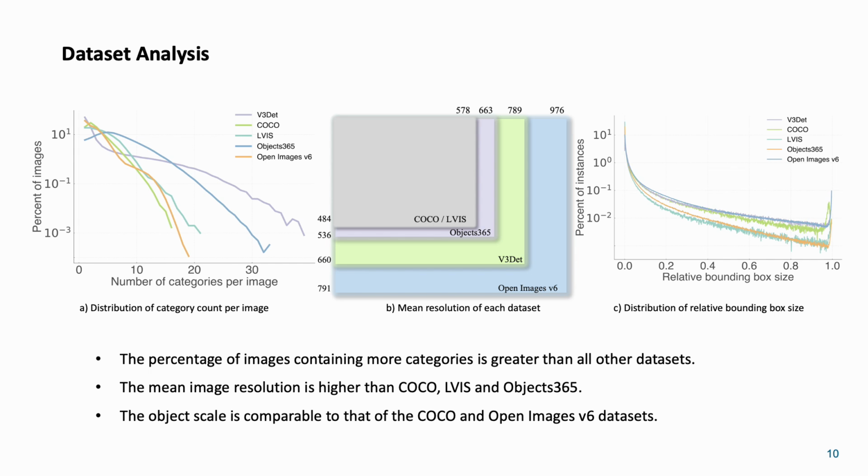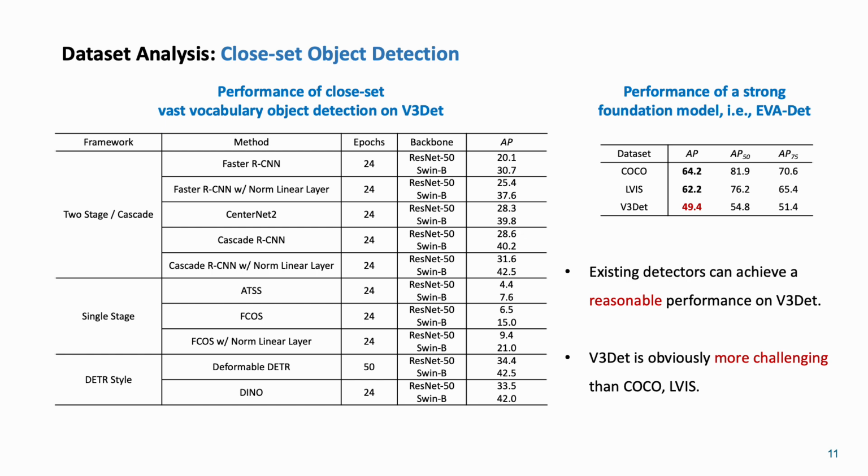We can observe that the images in V3Det have a larger number of classes. The mean image resolution of our V3Det is higher than COCO and LVIS. The object scale in our V3Det is comparable to that of COCO and Open Images. We report benchmark results of closed-set object detection on V3Det. We can observe that existing detectors can achieve a reasonable performance on V3Det, and the result comparison using a strong foundation model shows that V3Det is clearly more challenging than COCO and LVIS.